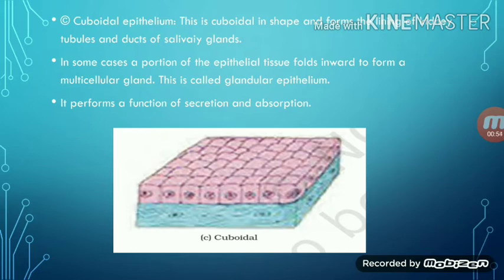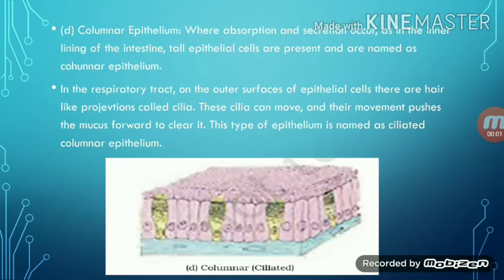Okay, so next it performs the functions of secretion and absorption. Okay, they have secretion and absorption. They have functions, right? And our next, columnar epithelium.